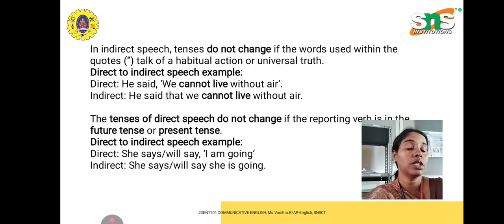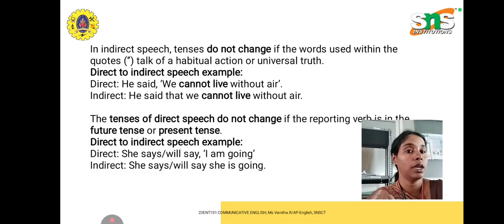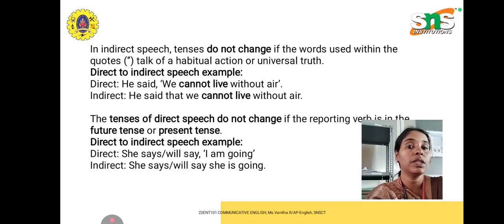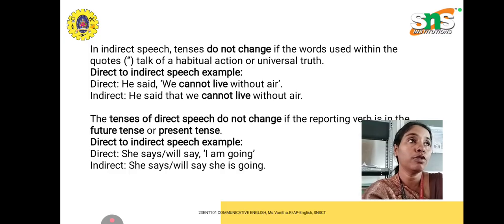The words inside the quotation are a universal truth, so they remain the same even in indirect speech: he said that we cannot live without air. There is no tense change from direct to indirect.